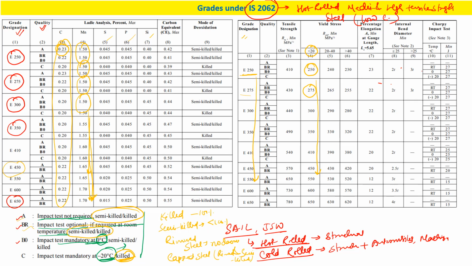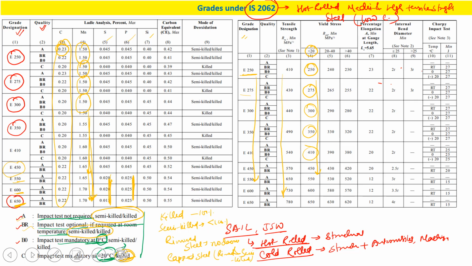Okay, now you can also see the sulfur and phosphorus content we are controlling very much as we move on to grades like E550, 600 and 650, right? So this is another thing. Okay, so this is in terms of this YS, and accordingly this tensile strength, that is TS, is also increasing, right? So depending on the requirement, our customer asks what is the required steel which we need.